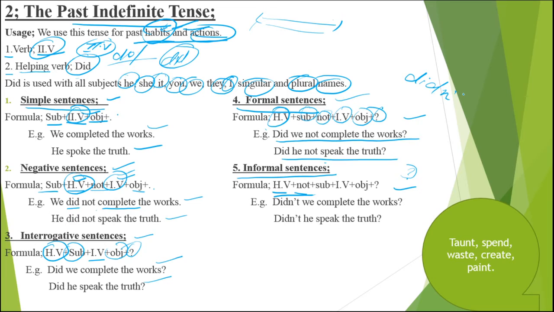So for the formula, keep in your mind helping verb and not come together, so did not is changed into didn't, and it is also pronounced in American English didn't, but the appropriate and the best pronunciation for this one is didn't. After that you will be putting subject, then first form of the verb, object and question mark. Didn't we complete the works? Didn't he speak the truth?